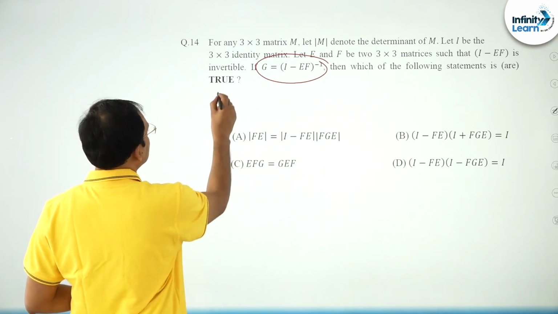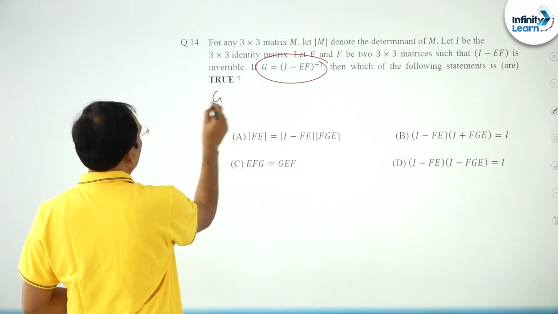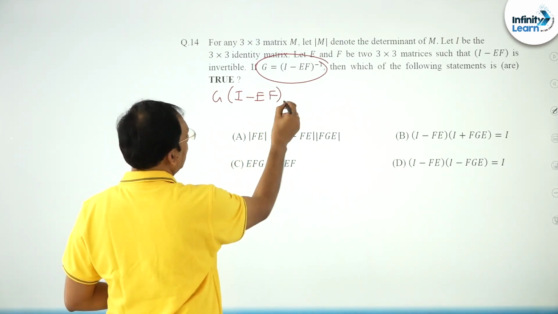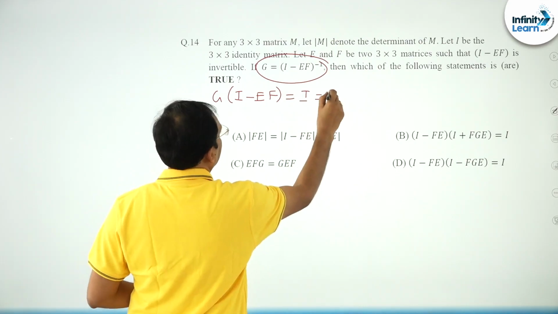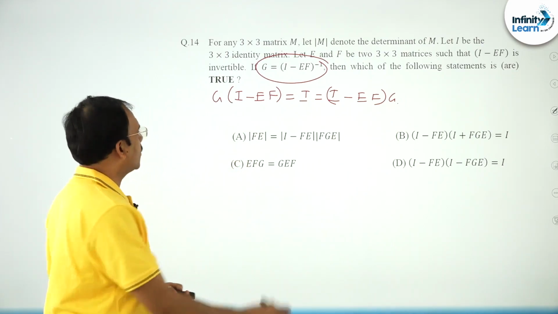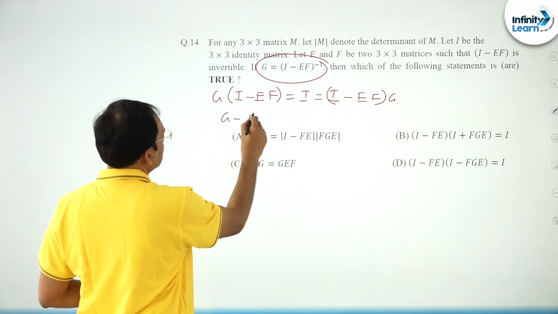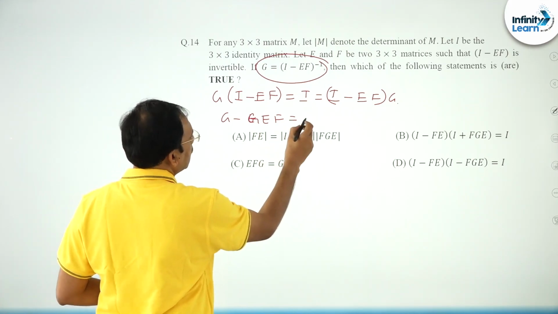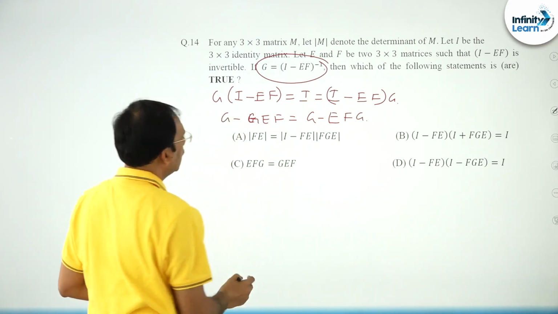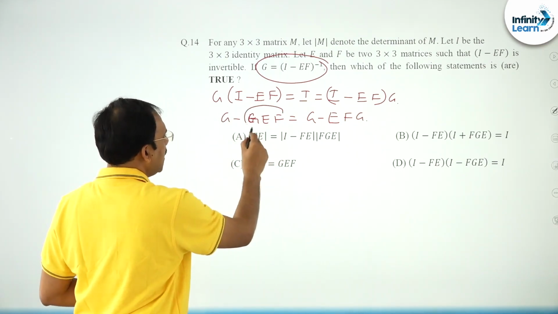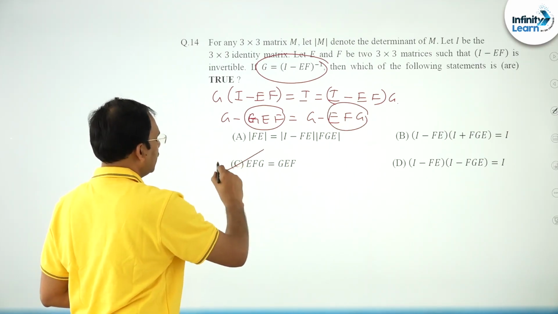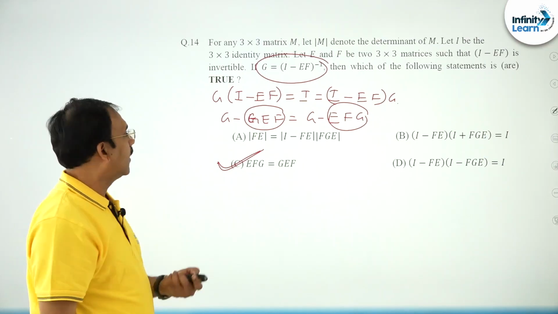This means G into I minus EF, because it is an inverse, the product of these two is I, and I minus EF into G is also I. Now if you just multiply, G minus GEF is equal to I, and here also G minus EFG, am I correct? So from this, GEF is equal to EFG, this statement is correct, right.